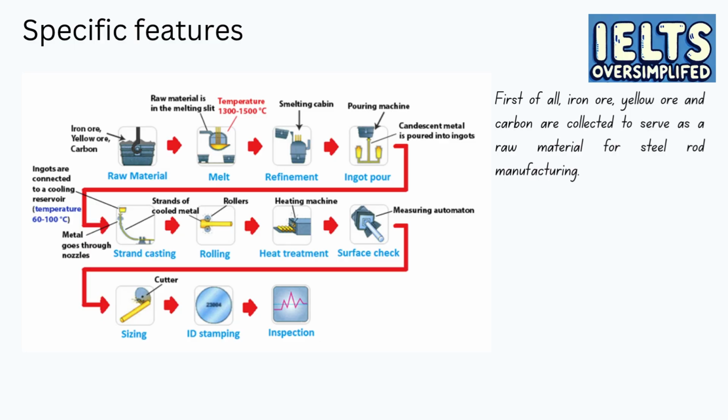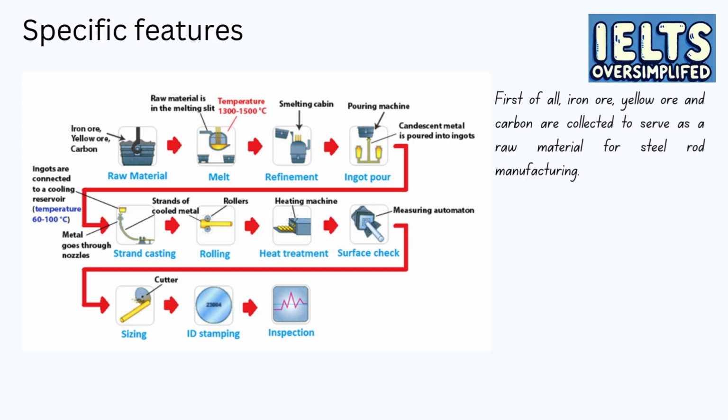Then, we move on to the next stage, which is called melt. If you don't know what melt means, it's totally okay. Diagrams often picture information with quite unusual names that may be unfamiliar to you, but you should not worry about that. Your task is to focus on the description using all those strange names and additional information.